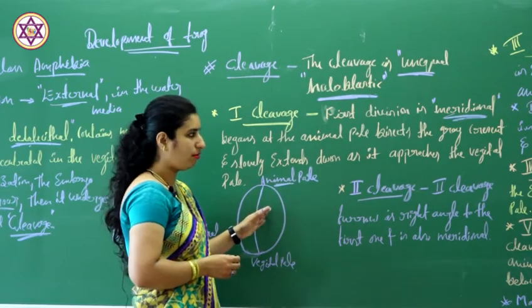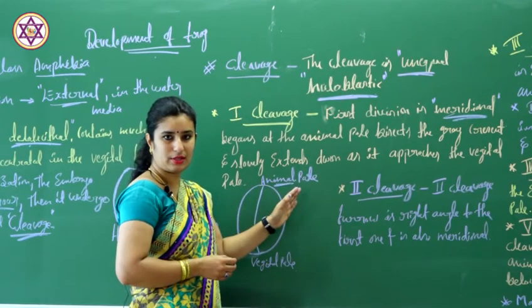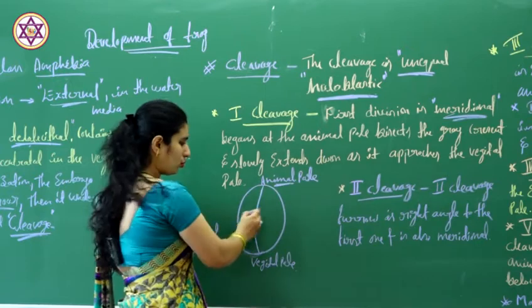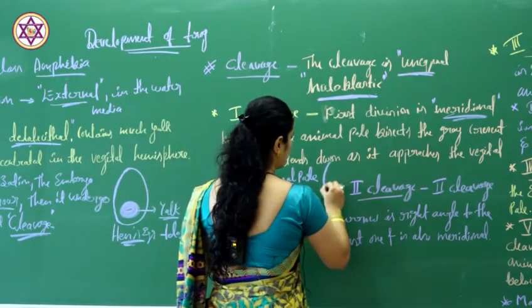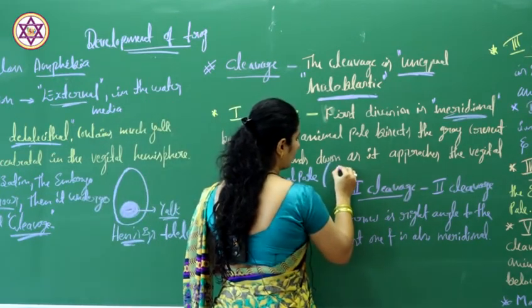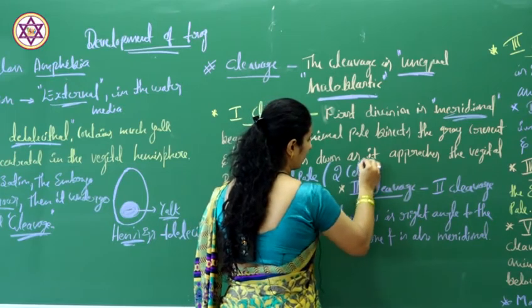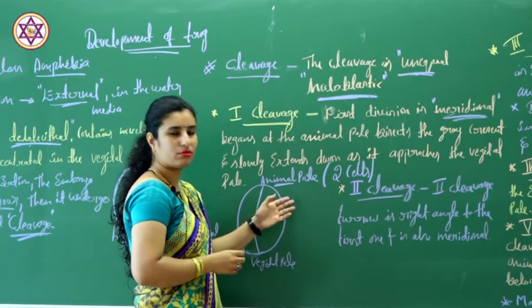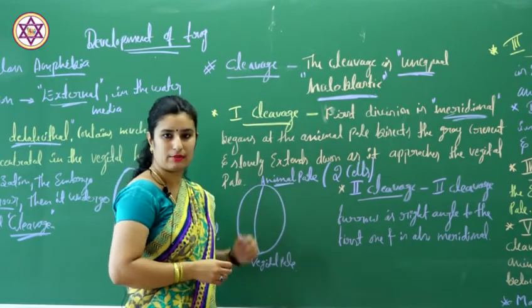So this first cleavage results in the formation of two cells.